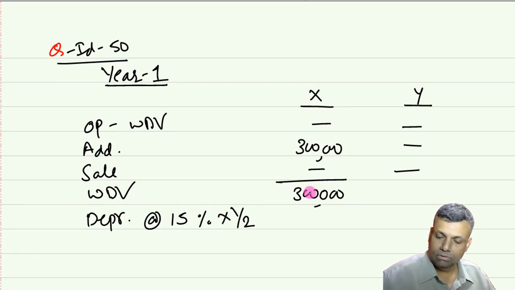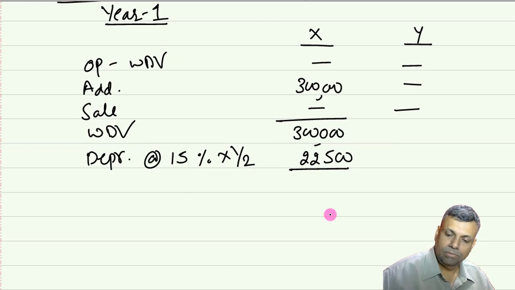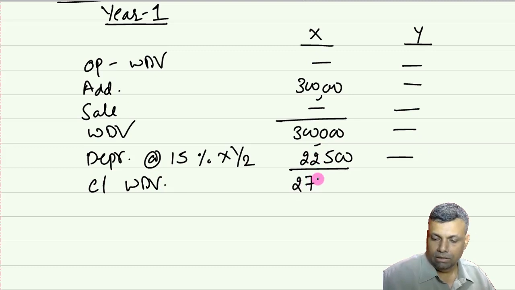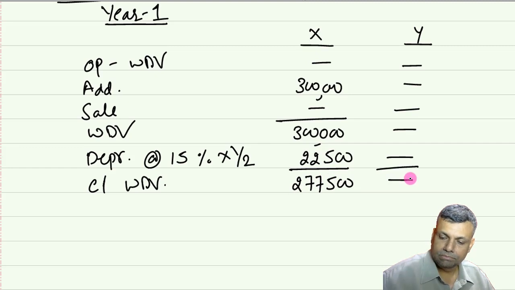So the amount of depreciation is going to be 22,500, and your closing WDV is going to be 2,77,500.